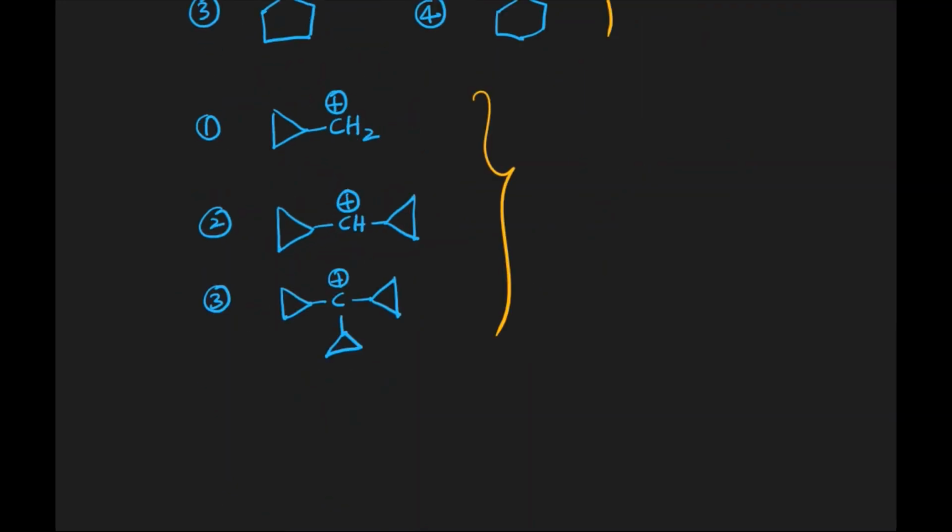And this is a special case: the cyclopropyl methyl carbocation. These carbocations are more stable because of the banana bent orbitals of the cyclopropane ring, which overlap with the carbocation 2p orbital. Because of this overlapping, the stability of the carbocation increases. The more cyclopropyl rings there are, the more stable it is because of more overlapping of orbitals. So the stability order is 3 is greater than 2 is greater than 1. This is the order of stability of carbocation. Thank you for watching.